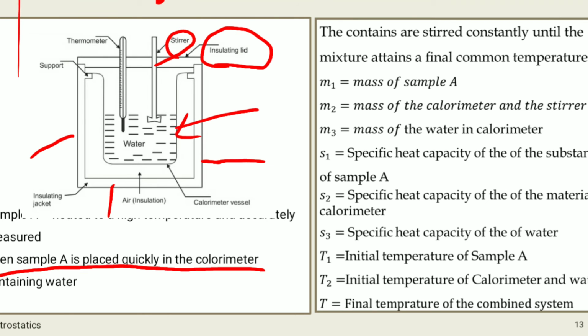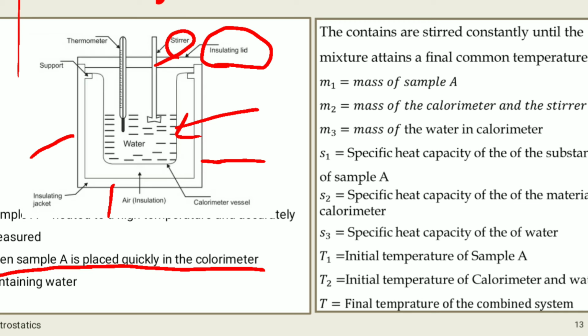Sample A is heated to high temperature, and the temperature of that sample A is measured accurately. Then sample A is placed quickly in the calorimeter containing water. So firstly, we are using two substances. One is the sample, for which we are going to find out the specific heat capacity. Then we have increased the temperature of sample A to its highest temperature.